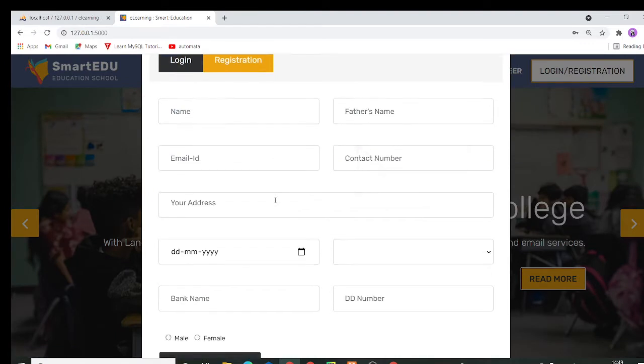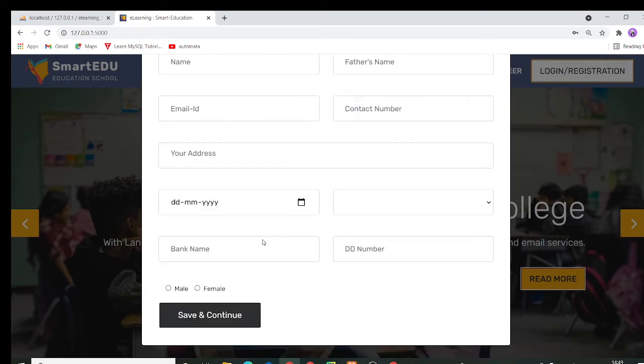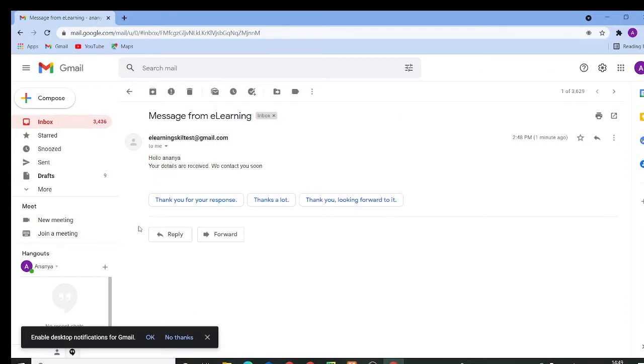This is the registration form, where by submitting this form the student can send their application to the admin. After submitting this form the student will receive a mail like this: your details are received and we will contact you soon.